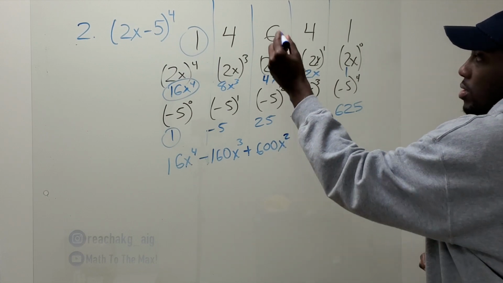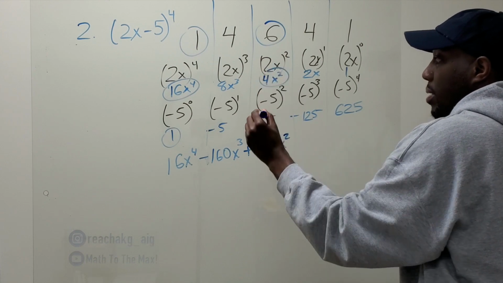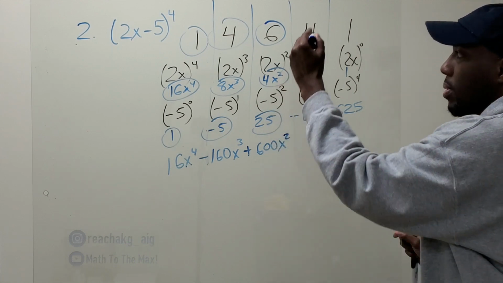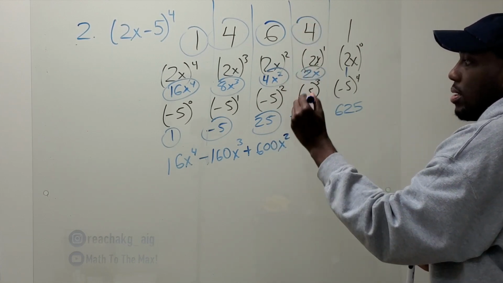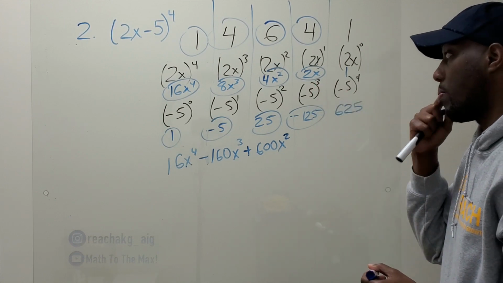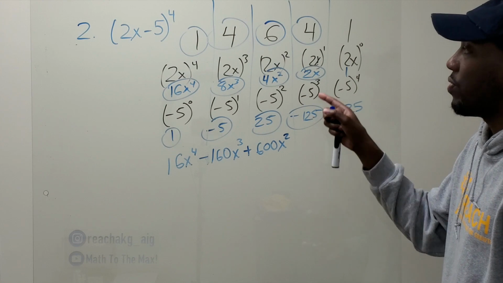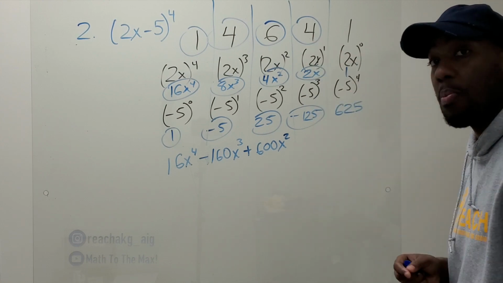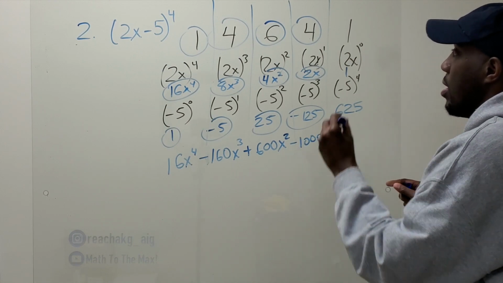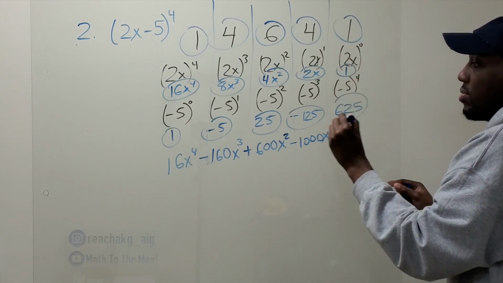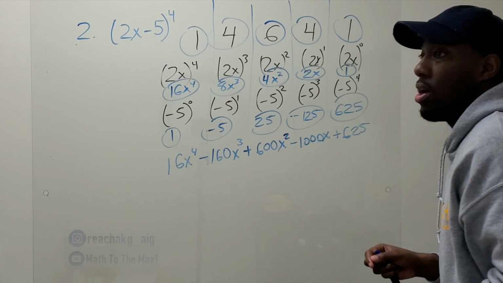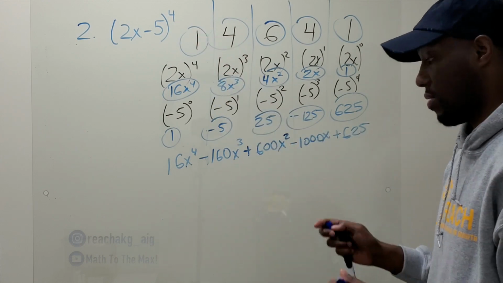Okay? Just multiplying. You know what I'm saying? Alright, I should circle those. Alright, multiply. I know 125 times 2, that's going to be 250. 250 times 4, that's going to be 1,000, but negative. And then 1 times 625 is 625. So all this will be your final answer right here. So expanding this is your final answer.